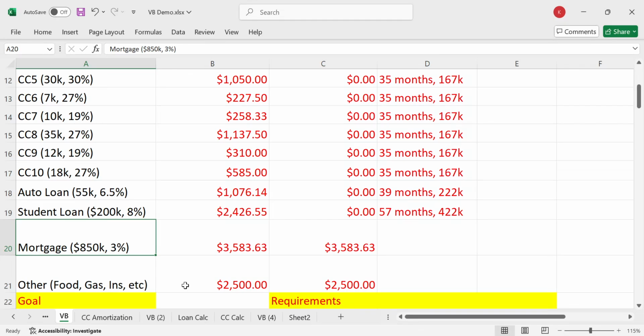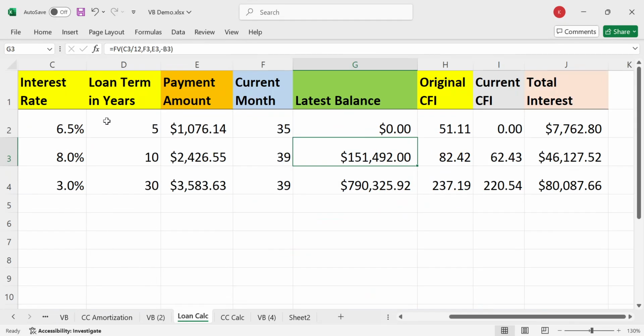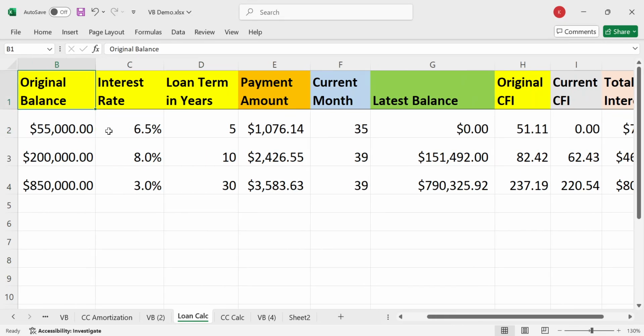But the next one is, again, the only time that the interest rate kind of matters, because if you put that $850,000 loan at 3% into an 8% line of credit, there's not enough cash flow that will offset that interest because of that high cash flow index. And we have to remember, with amortized loans, there's three things that affect the payment: the original balance, the interest rate, and the loan term. All three play a factor, but everybody just focuses on this, right?